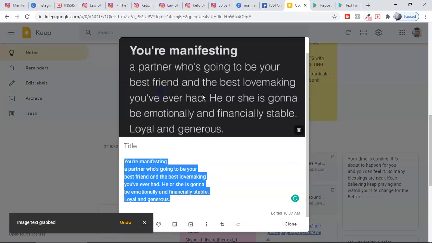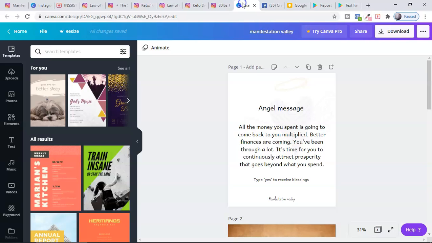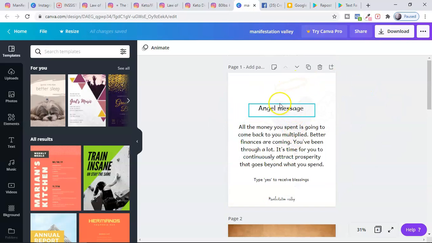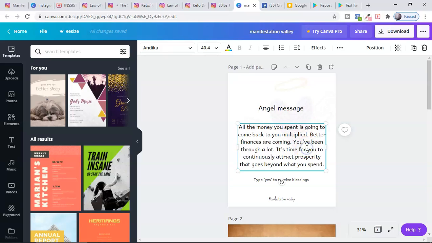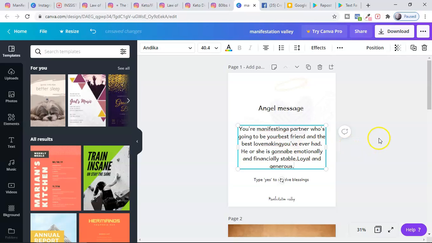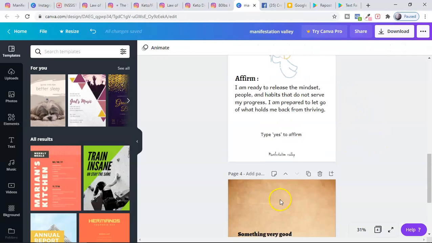text here. And now I'll use another app, guys, called Canva. Everything is ready here. So, angel message, this is how I am posting. I'm going to remove this and put here, angel message. Like this, you can create the rest of the posts.